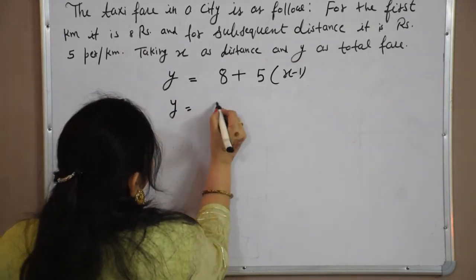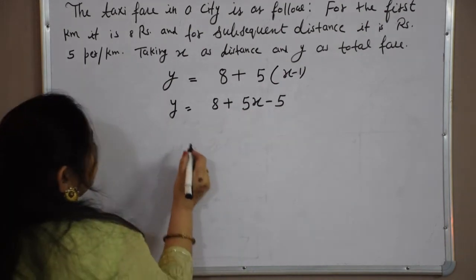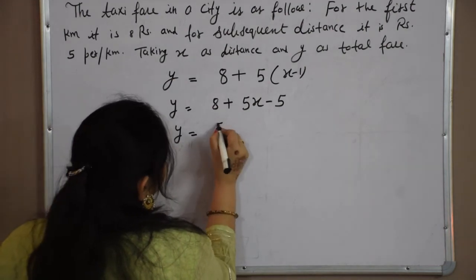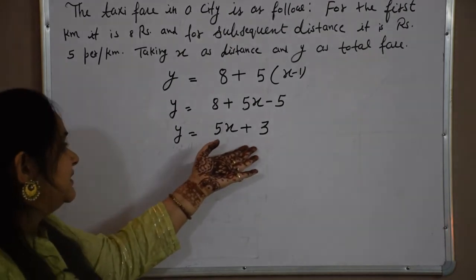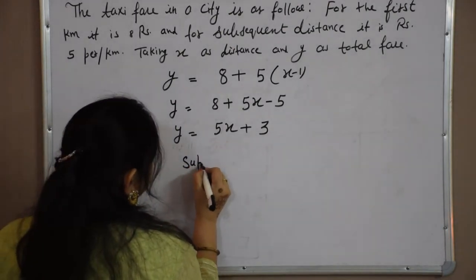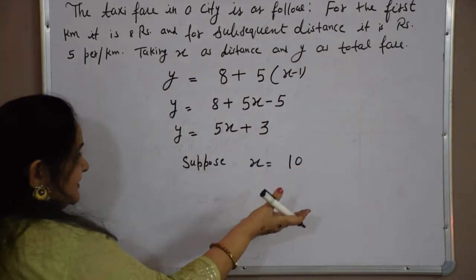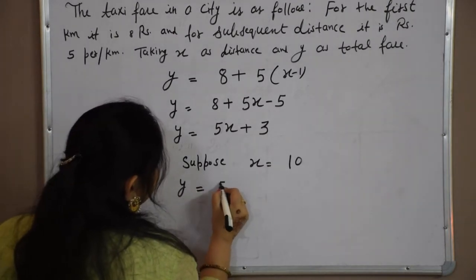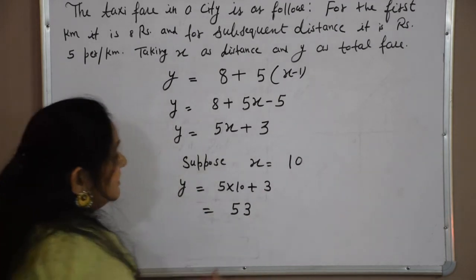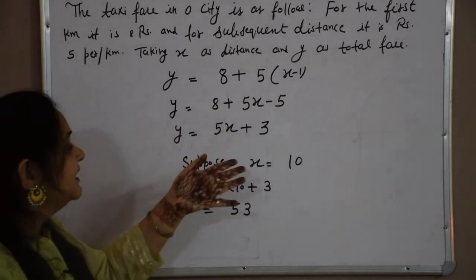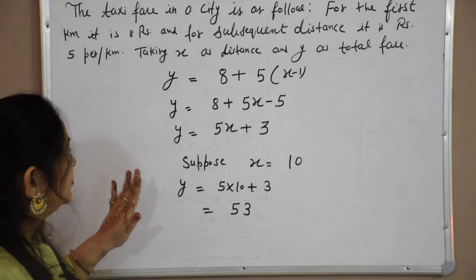So y is equal to 8 plus 5x minus 5. Y is equal to 5x plus 3. So this is the equation, and according to the distance, suppose distance x is equal to 10 kilometers, as I have given in the example. So our total fare will be 5 into 10 plus 3, that is 53. If the distance is 15, you can accordingly find, and according to the distance our fare varies. I think this is clear to you.